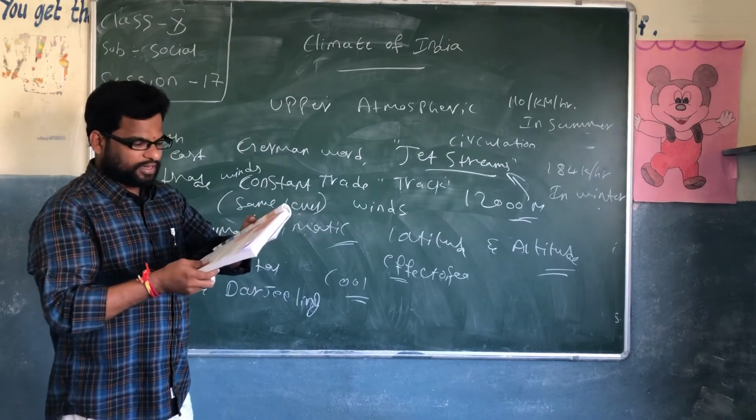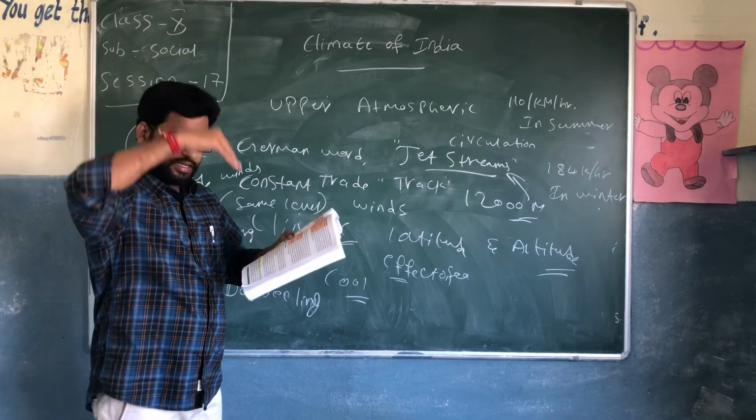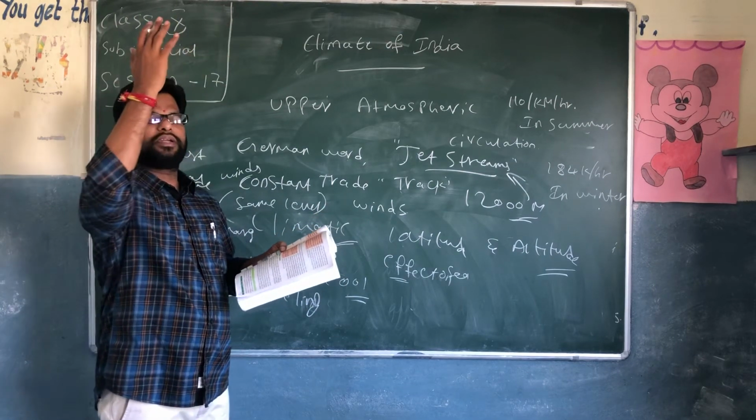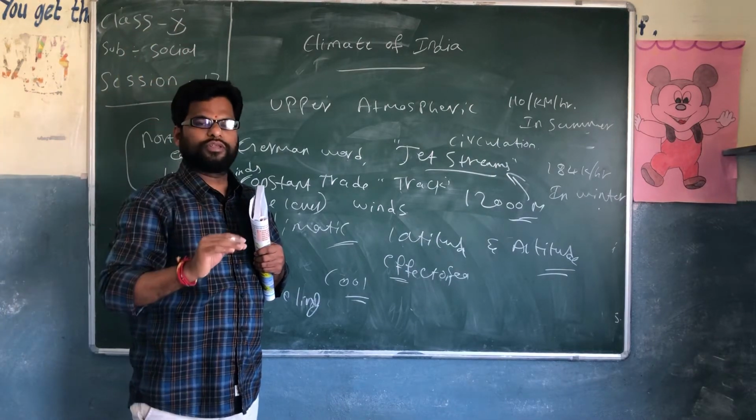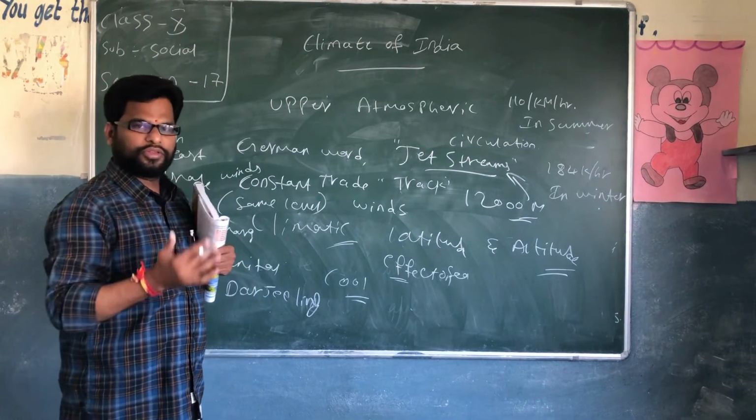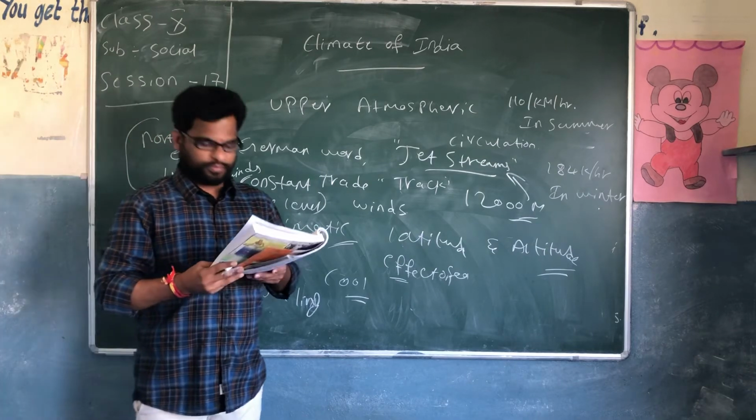That is the upper atmospheric circulation. The changes happen in the upper way with the clouds, with the streams, with the winds, and it flows in the form of rain onto the ground.